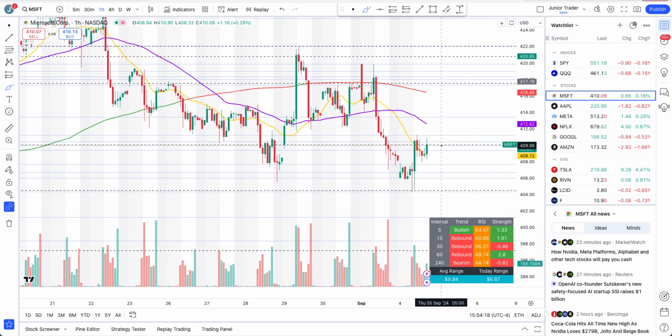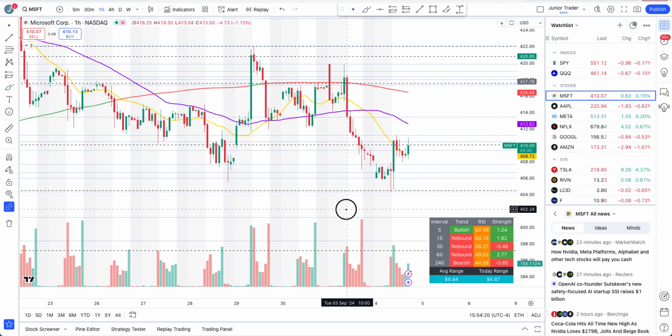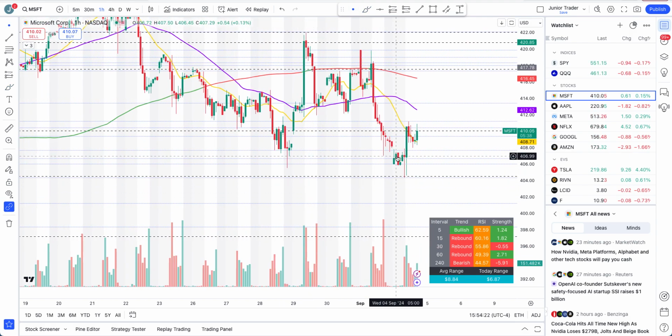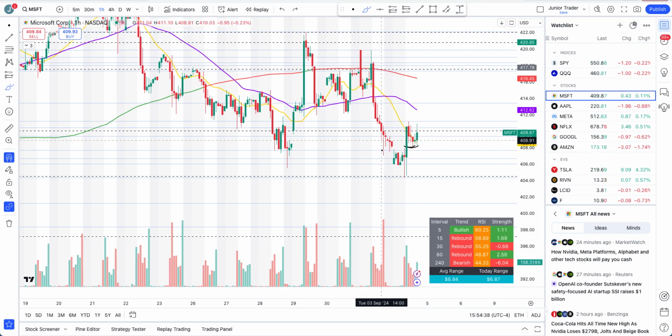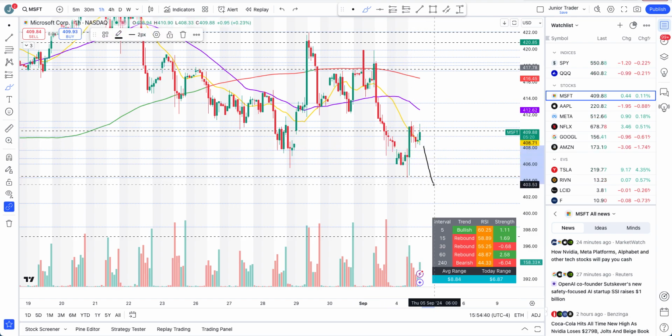If we go to the hourly interval, this is the zone. There are two things you can watch tomorrow. If Microsoft can hold above 410 tomorrow and get above it, sure, this can continue higher. But if it loses the 20 hours moving average and this zone, pretty much 407, we most likely will come down again.